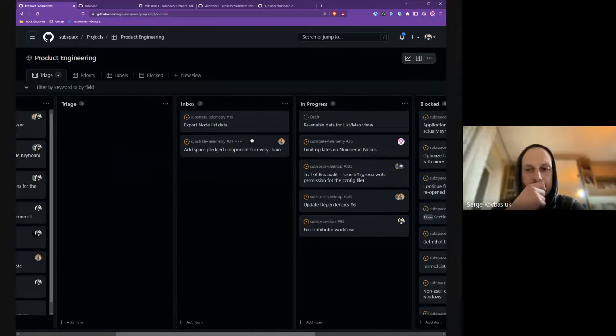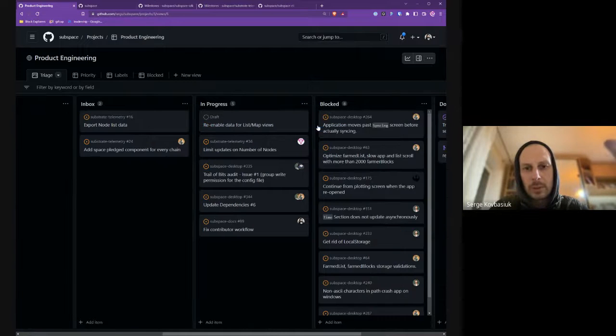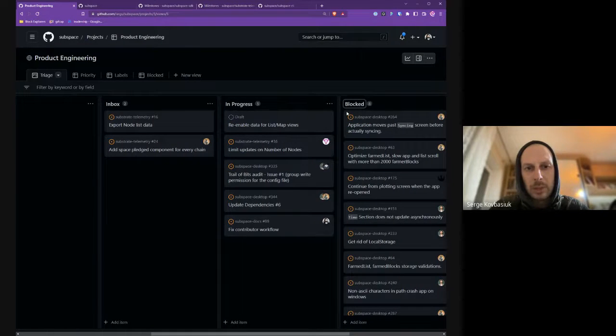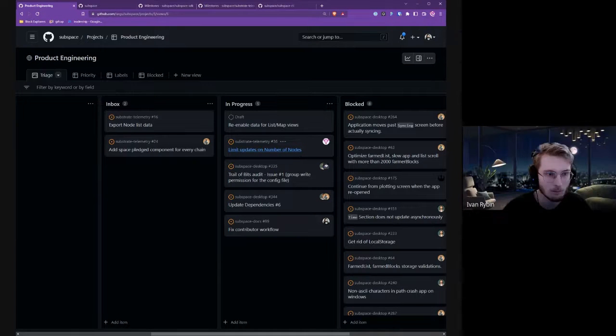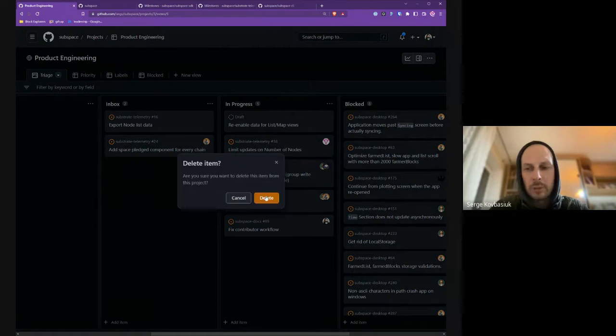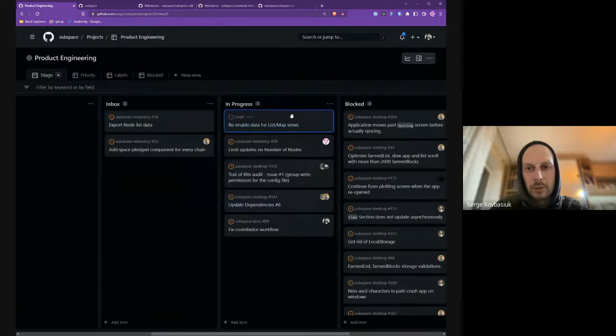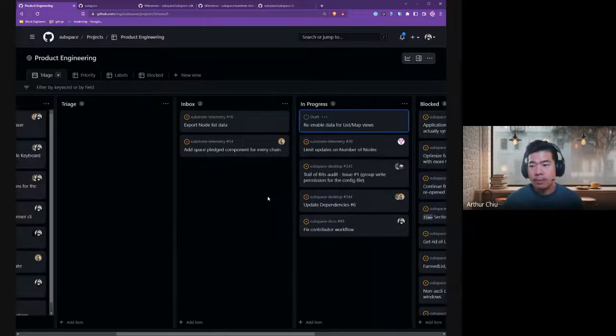Sorry, go ahead. I think we can re-enable data assigned to me, and I will handle everything once the backend is ready. Because the limit updates and number of nodes should fix everything on the backend, right? Oh, is that how we're tracking this, Ivan? You're also doing the data by limiting the updates? Yeah. Oh, okay. Then I'm going to close this ticket. Oh, just assign it to me. This one? Yeah. Oh, because you're talking about the front end specifically. Yeah. Okay. Fine. Sure. Then I will make that ticket represent the front end changes. No problem. Cool.